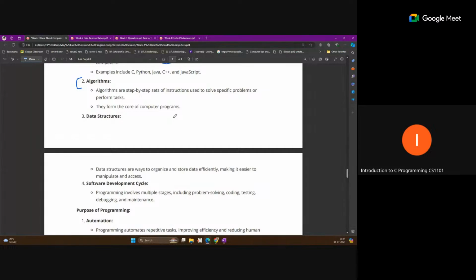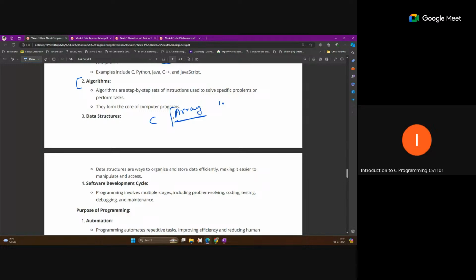Some data structures are provided to us, like the array. For example, C provides the array, where data is stored continuously. Suppose we want to store a lot of data, like the marks of 100 students.